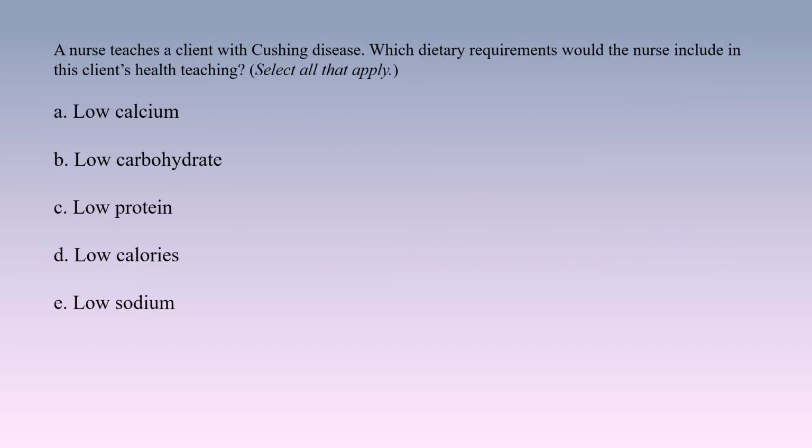A nurse teaches a client with Cushing disease. Which dietary requirements would the nurse include in this client's health teaching? Select all that apply. A. Low calcium. B. Low carbohydrates. C. Low protein. D. Low calories. E. Low sodium.